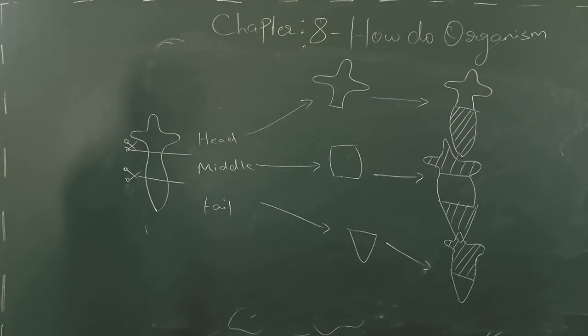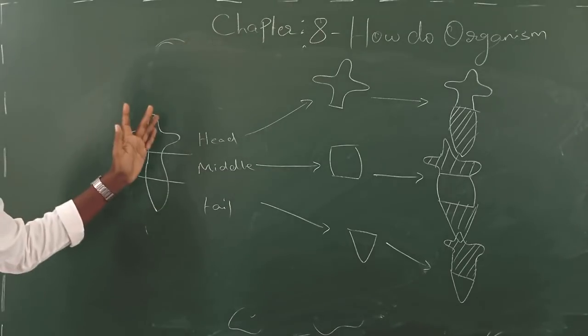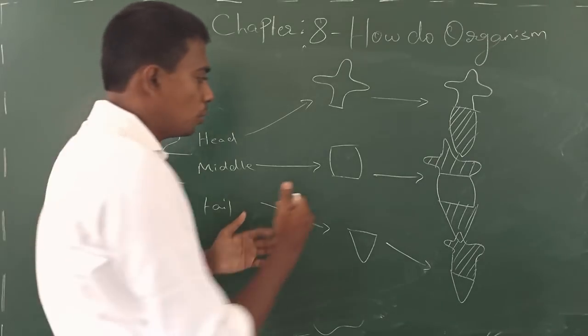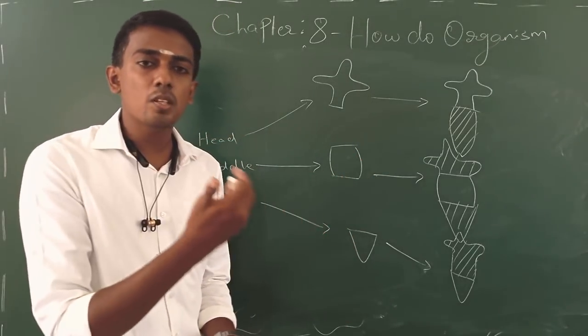So now it's very clear that regeneration is a process through which the organism has the tendency or the ability to generate the missed out parts.